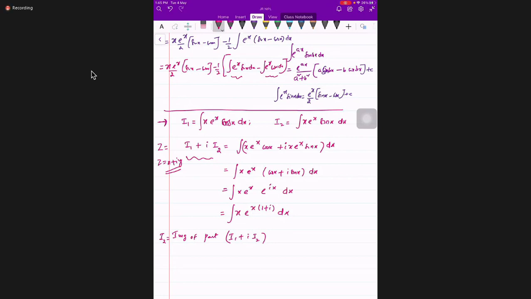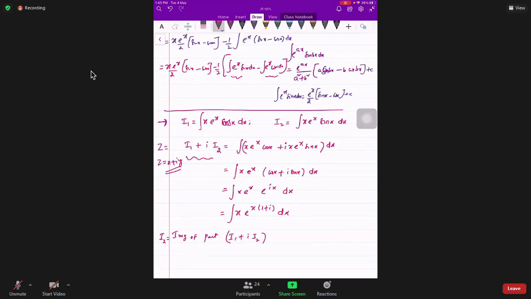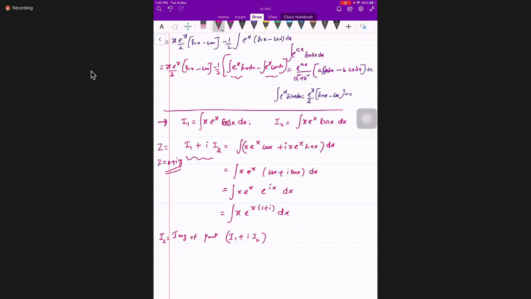And y is the imaginary part. That means we need here the imaginary part of integral x e power x into (1 plus i) whole power, 1 plus i. All of you clear, right, students?